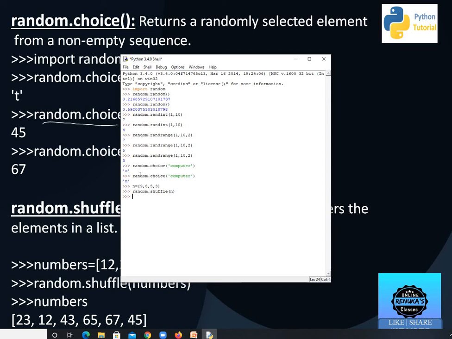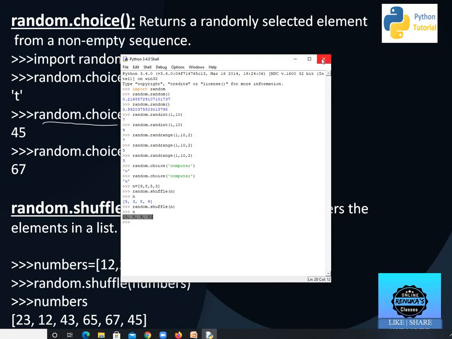If I type N, now you can see the order: 5, 3, 8, 9. If I shuffle the list again, the elements of the list will be shuffled, and now the list is 3, 8, 9, 5. So shuffle rearranges the elements of the list.